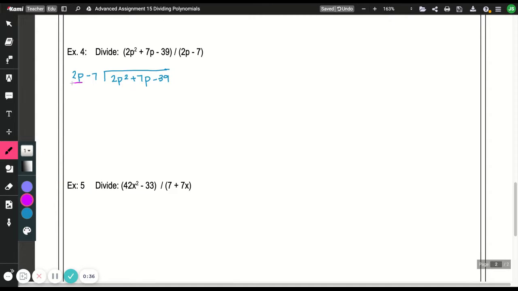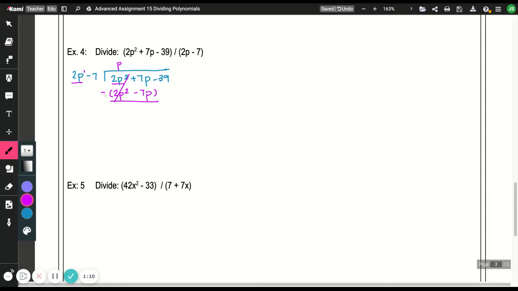What do I multiply a 2p by to get 2p squared? Well, it's already a 2, so I don't need to multiply by a coefficient, but I do need to multiply it by another p. And then we distribute. P times 2p is 2p squared, and p times negative 7 is negative 7p. Don't cancel these out. Be careful. We're subtracting, remember? So 2p squared minus 2p squared is 0.